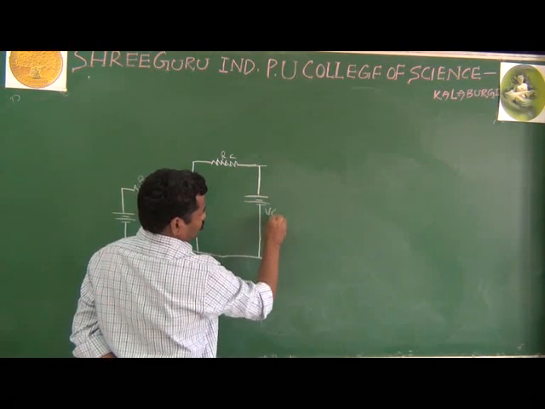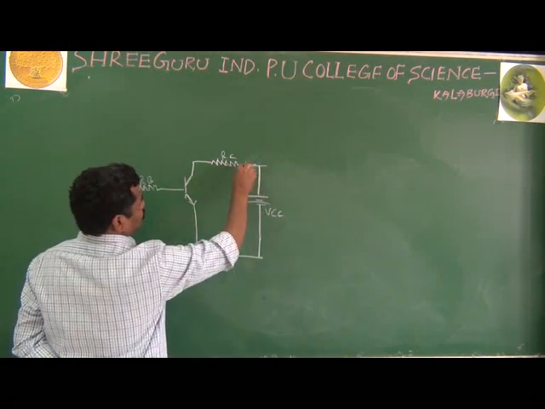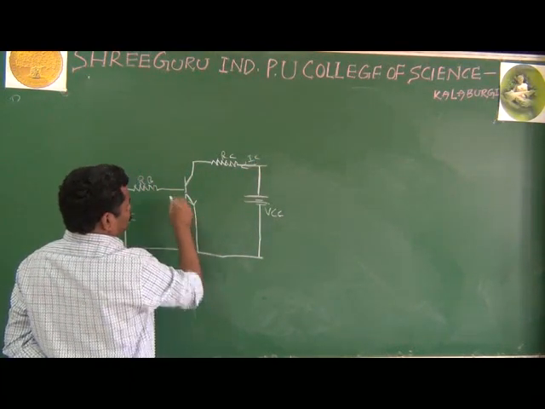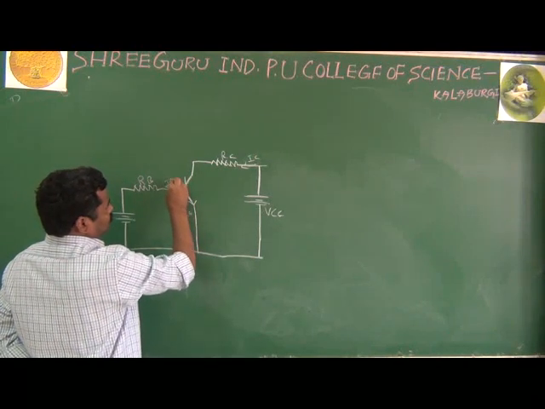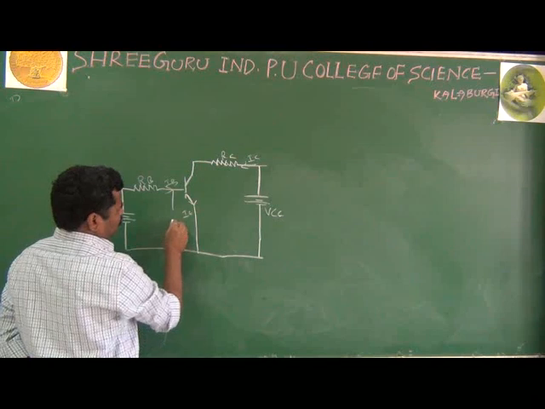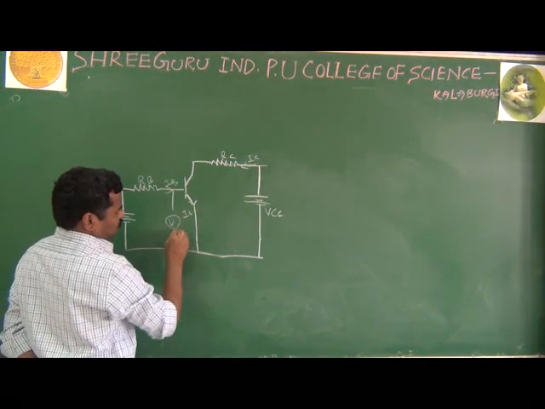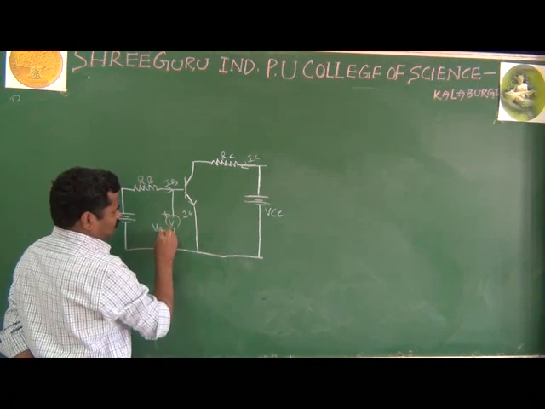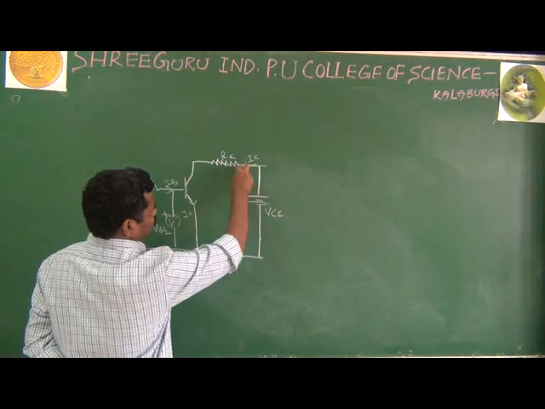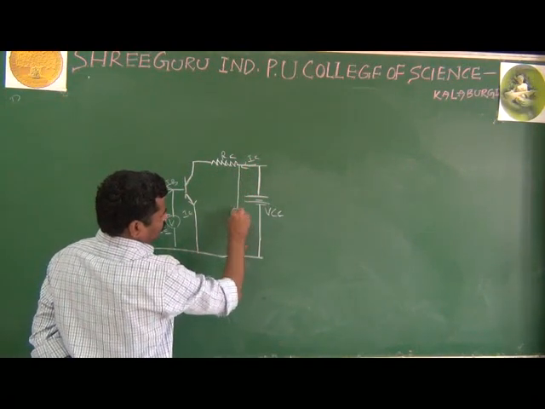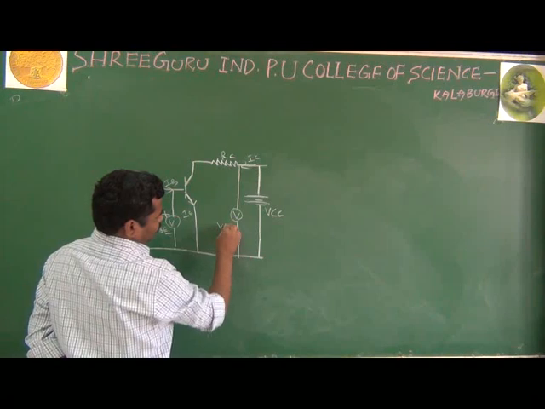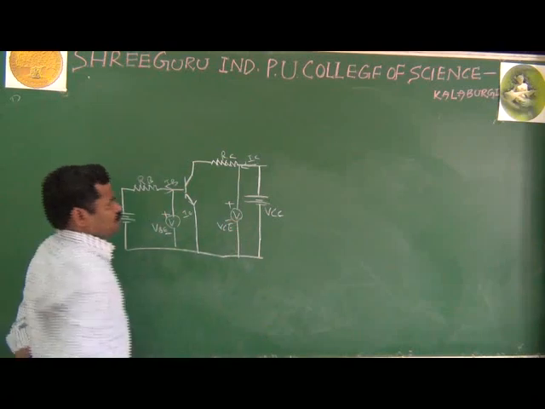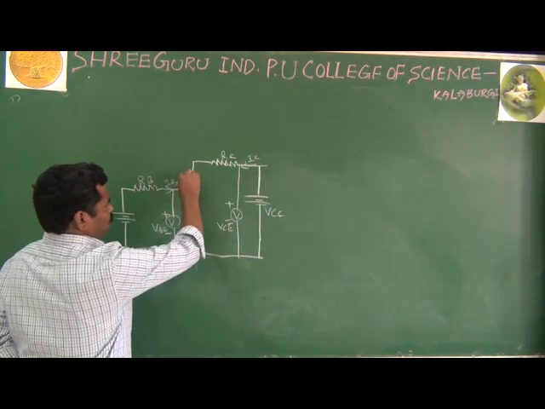This is your VCC, and here having the IC. This is your IE, and this is your IB. You can go for VBE voltage, positive, negative. This may be your VBE, and this is your VCE. This is about the circuit diagram for your CE configuration.